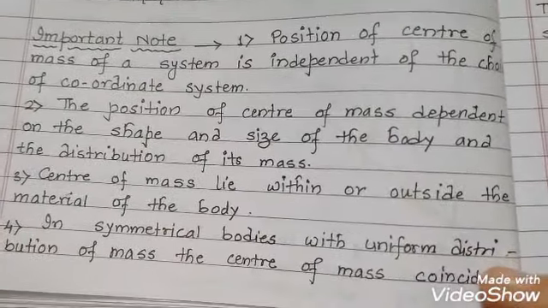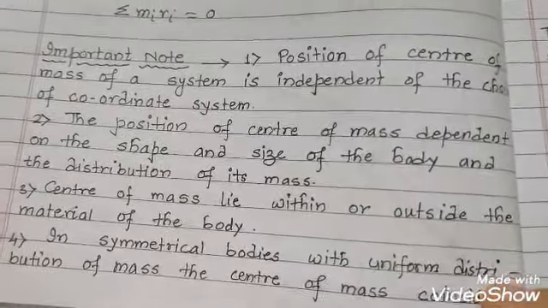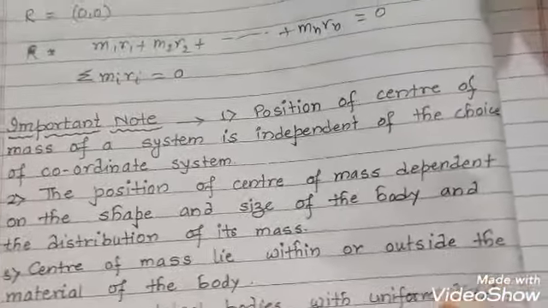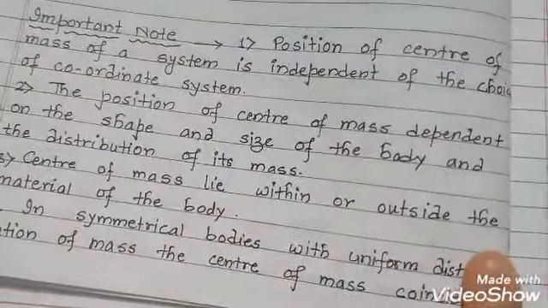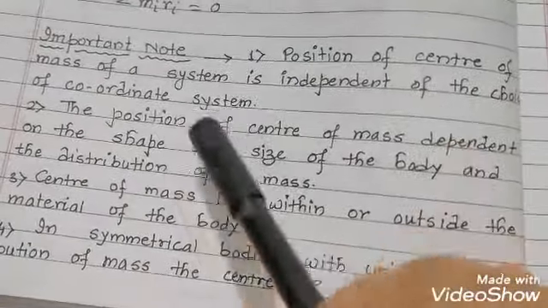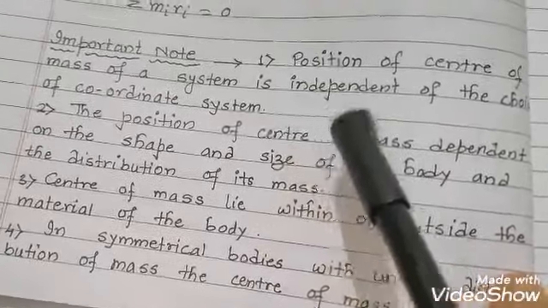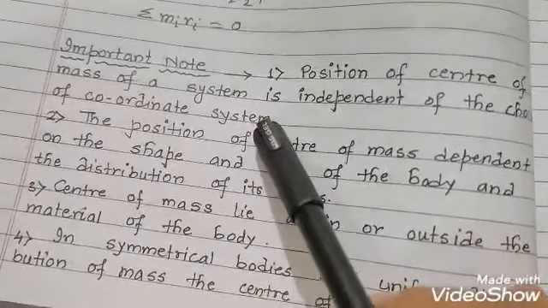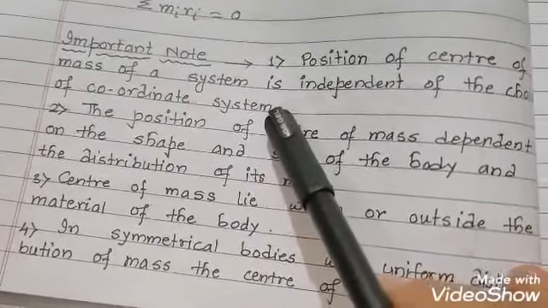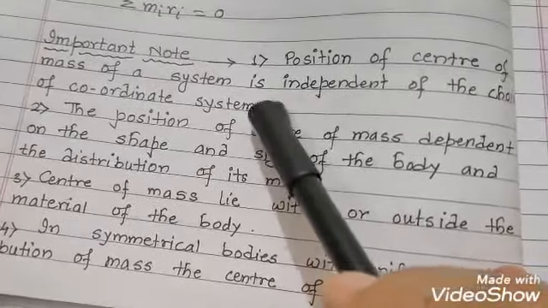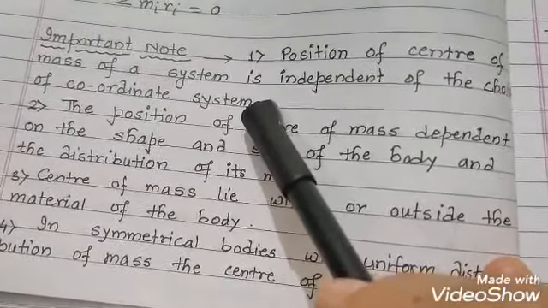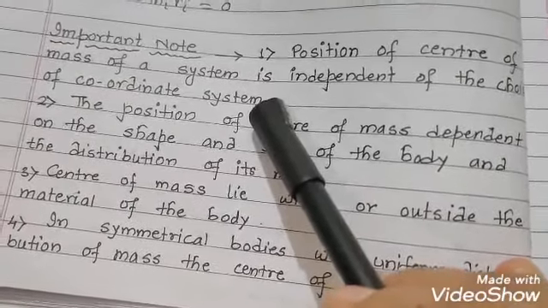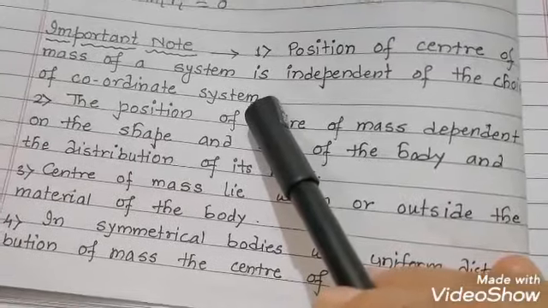Important note: in continuation of center of mass, we'll see some important notes here. The first point is the position of center of mass of a system is independent of the choice of the coordinate system. That means whatever coordinate system you select, whether it is polar or the Cartesian coordinate system, the position of center of mass will always be independent of this choice of the coordinate system.